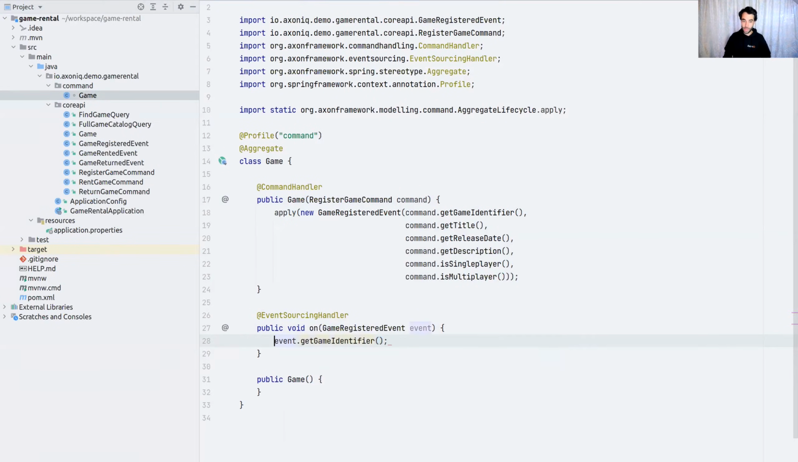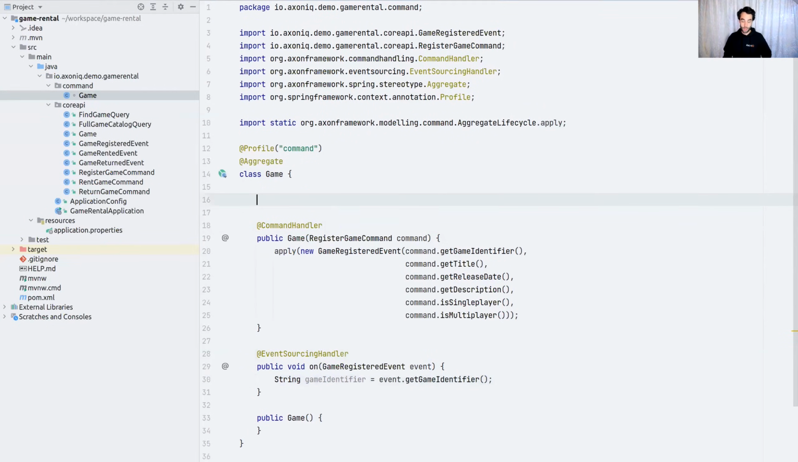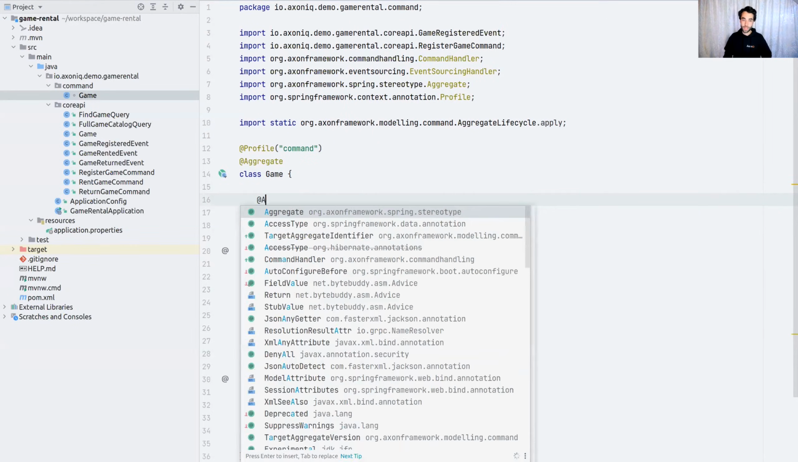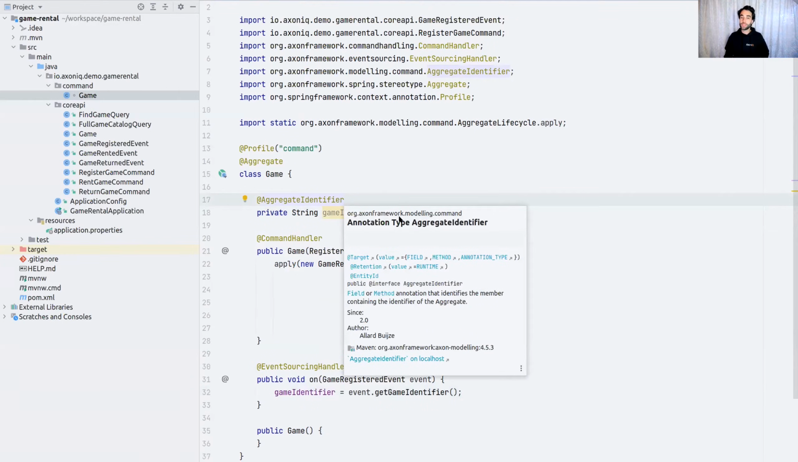I'm going to grab the game identifier and retrieve it. I'm kind of lost on what that annotation was, so I'm going to do it like this. I've got this field and I need to make this an aggregate identifier. By annotating this field with the aggregate identifier annotation, I tell the framework this field or this getter is the identifiable unit of this aggregate.